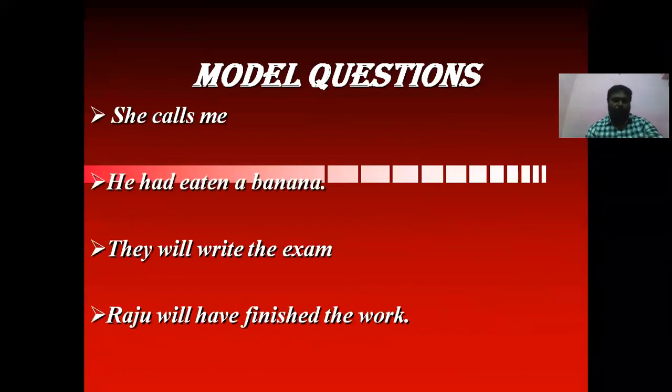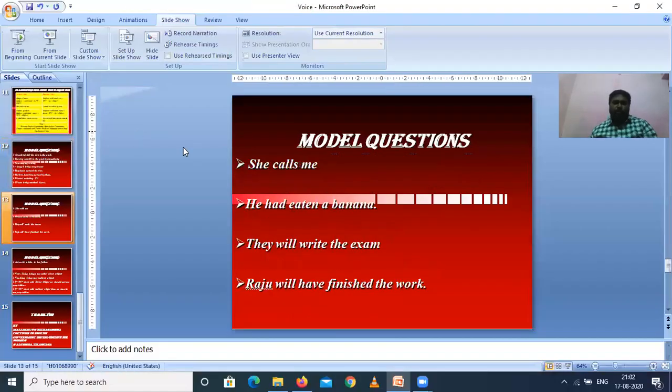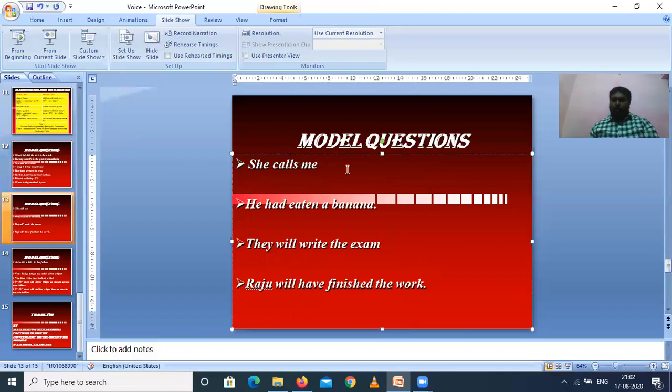Some more examples, let us see. She calls me. You see this example. She is the subject, calls is the verb, me is the object. So this object will become the subject, I. Which tense is the given sentence? It is in simple present tense because subject plus first form of a verb plus other words.